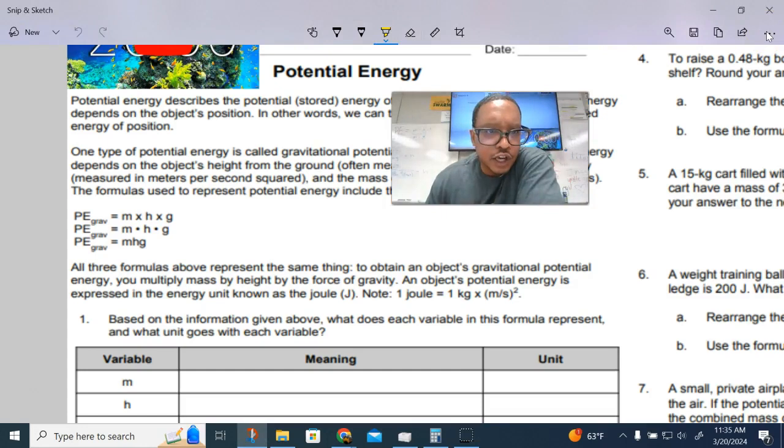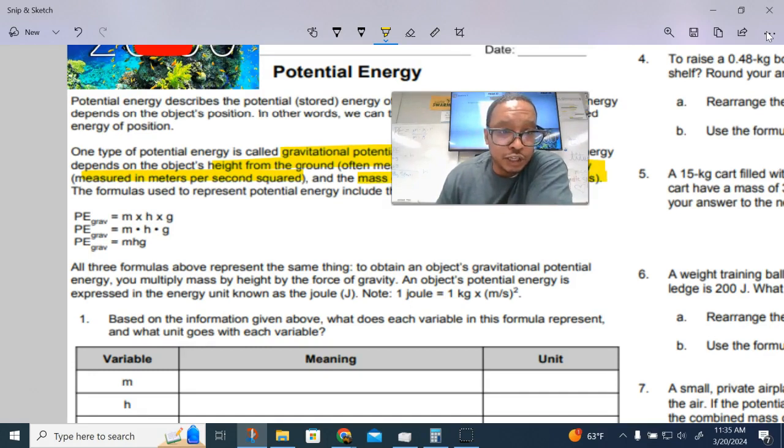So here's the thing. It says there's one type of potential energy. It's called gravitational potential energy. That is exactly what we've been looking at. As it talks about gravitational, it depends on an object's height above the ground, which is often measured in meters. Okay, the pull of gravity, which is measured in meters per second squared, which we talked about yesterday and again today, and then the mass of the object, which is measured in kilograms. So that's everything that we need.